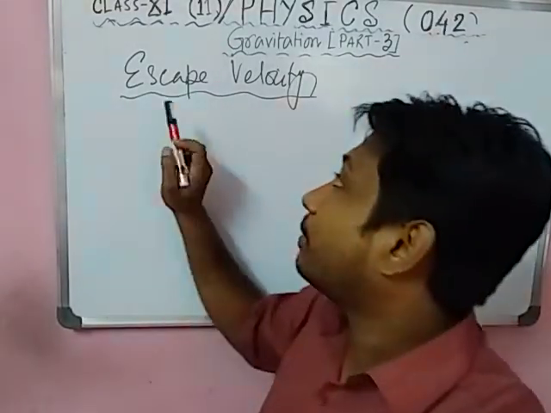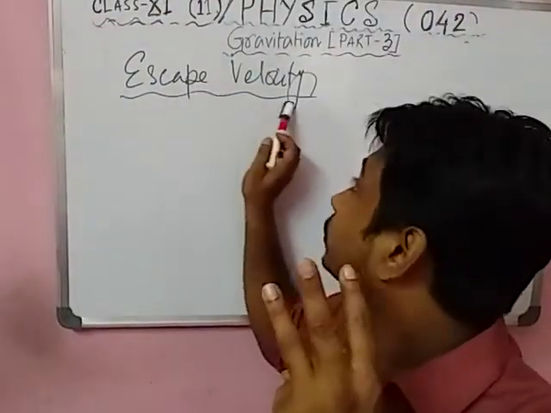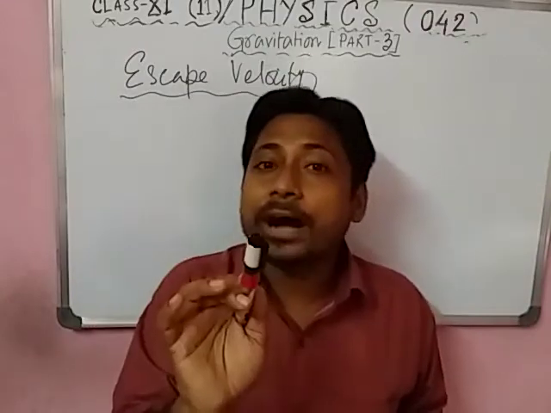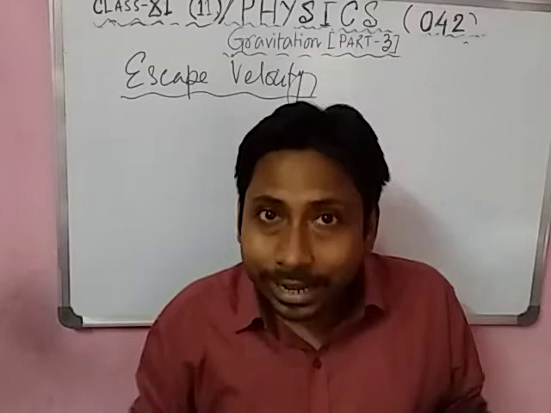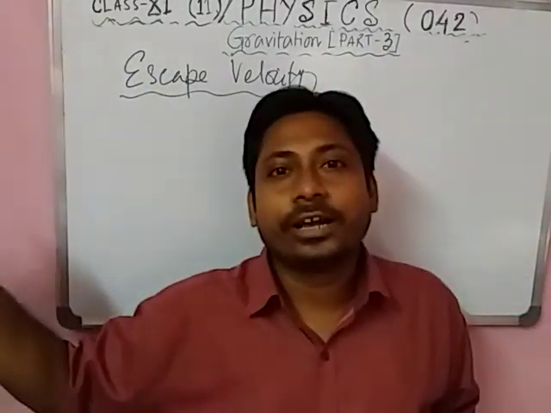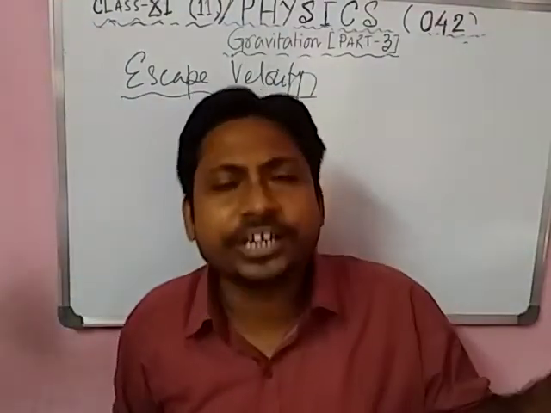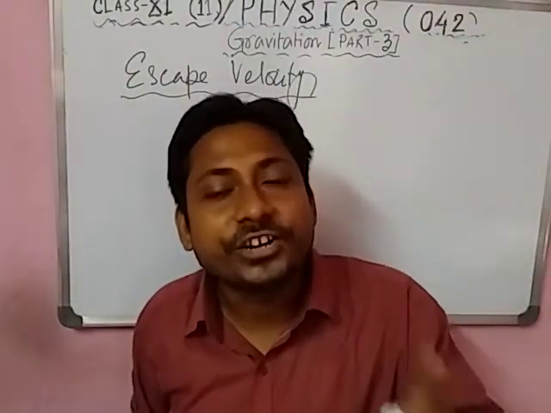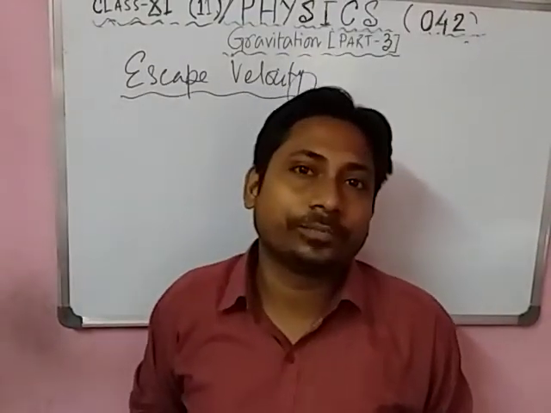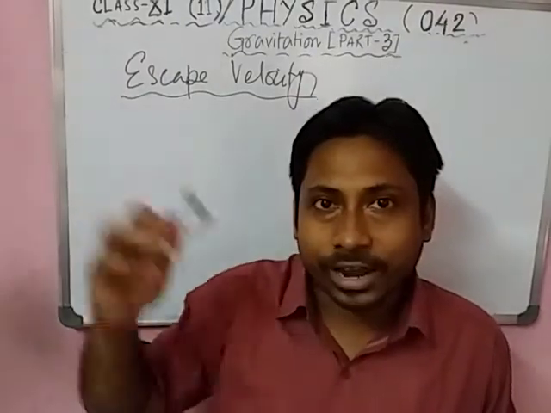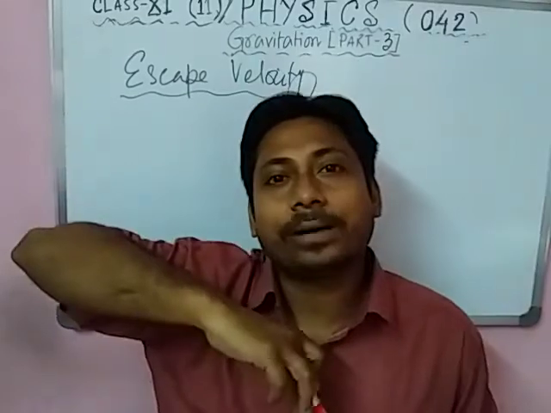So first of all, question number 1, a very important 3-mark question: What is called escape velocity? It is the minimum velocity required to overcome the gravitational field, so that the body goes out of the field and will never return back again. This velocity is called escape velocity. Whenever we send a rocket with escape velocity, it overcomes the gravitational field.